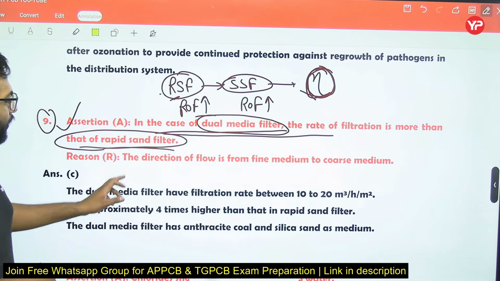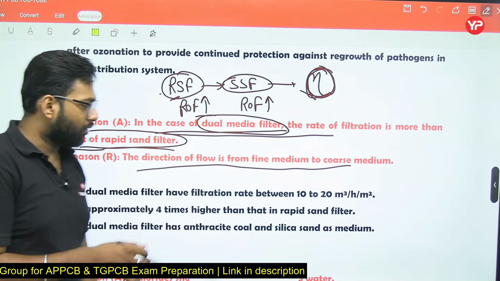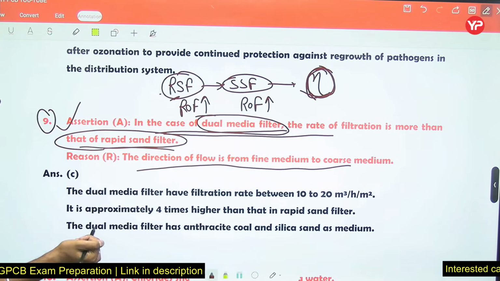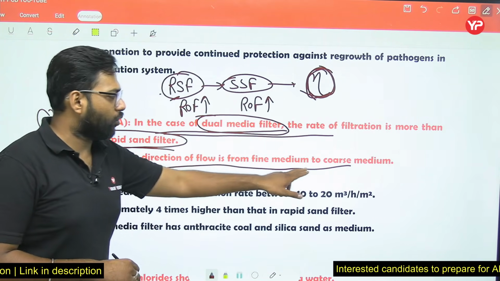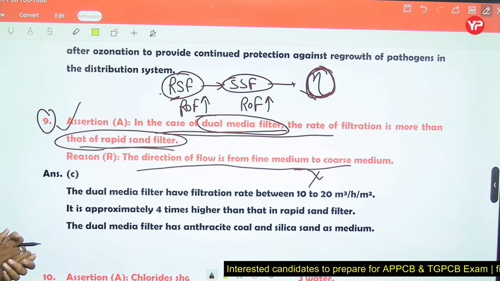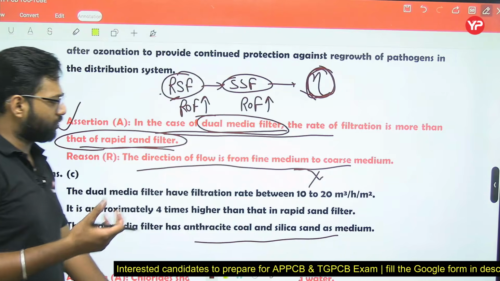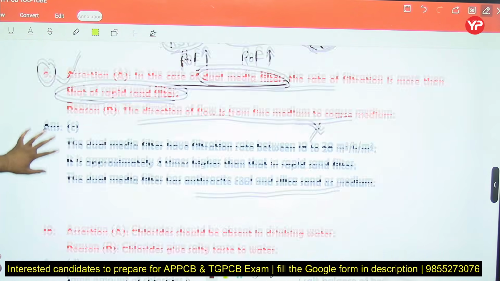This statement is true. Now the reason: the direction of flow is from fine medium to coarser medium. No, the direction of flow is not from fine medium to coarser medium. This statement is wrong. The dual media filter has anthracite coal or silica sand as medium. So this reason is wrong, but the assertion is true.